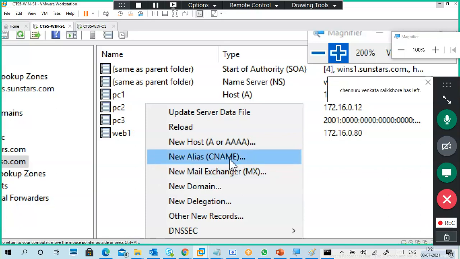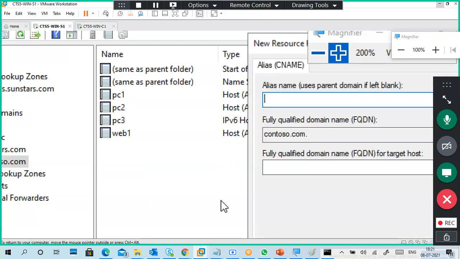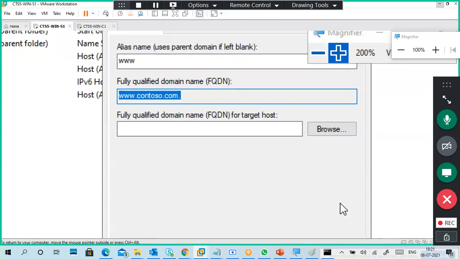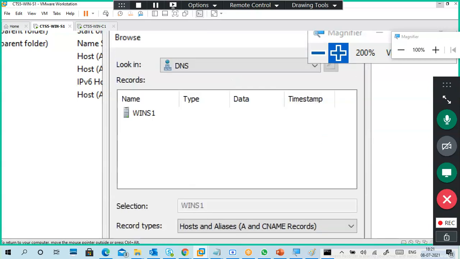I want to create an alias record. Now we'll go to www. What is the FQDN? www.contoso.com. The alias name is www. But you have to tell which is your server, the FQDN for the target host.